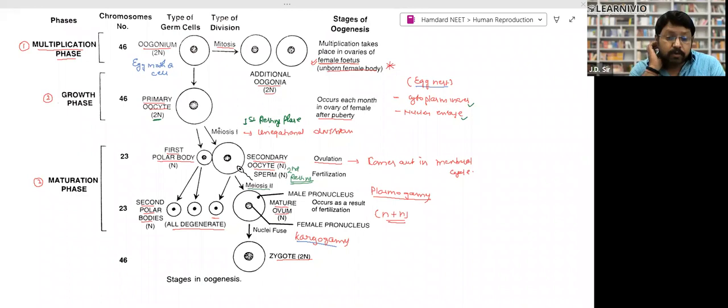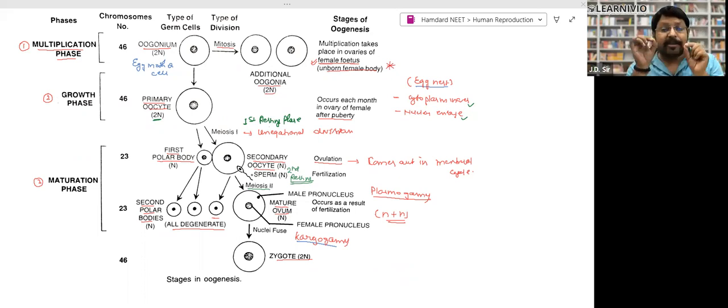Normally, when a normal meiosis takes place, as we have seen in the case of spermatogenesis, the formation of two sperm cells takes place. But here it's not like that, right? There the cells are both equal in size. Here the cells are of different sizes. One small cell is formed, that is called the first polar body, and another larger cell is formed, that is called the secondary oocyte. The secondary oocyte is released.